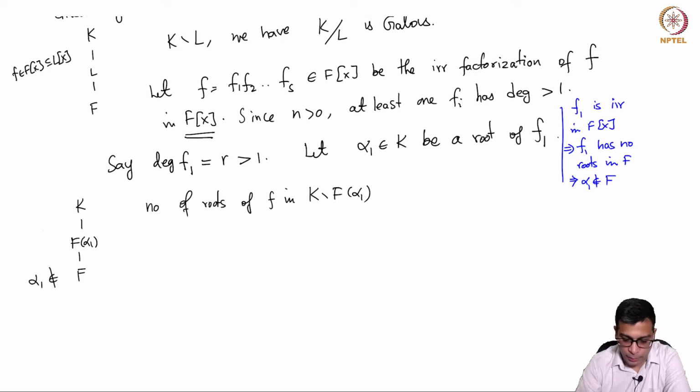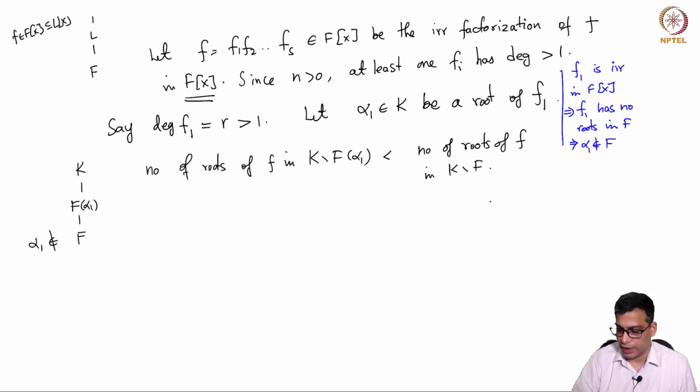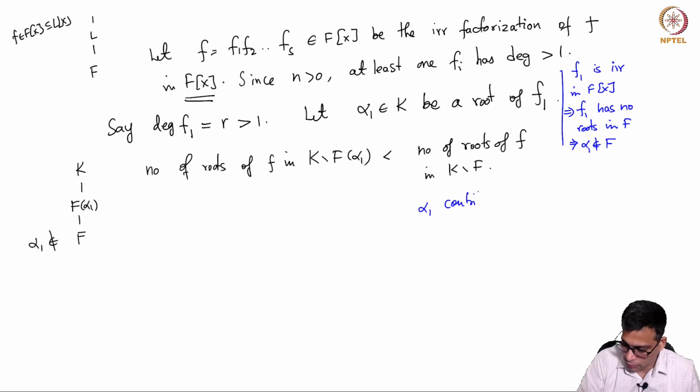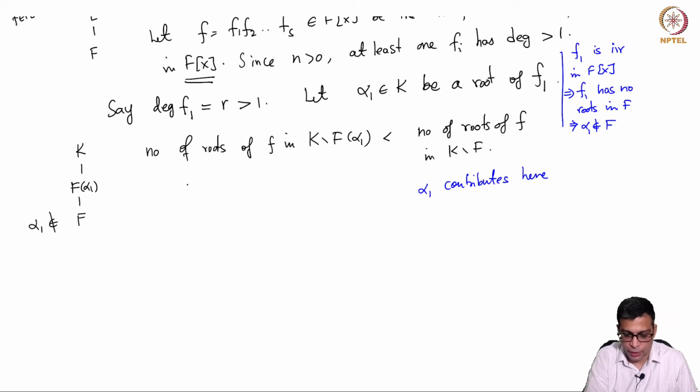So now the number of roots of f in K minus F(alpha 1) is strictly less than the number of roots of f in K minus F, right? This is clear because alpha 1 is a root that's not in F, so it contributes to the second number, but alpha 1 is in F(alpha 1), so it doesn't contribute here.